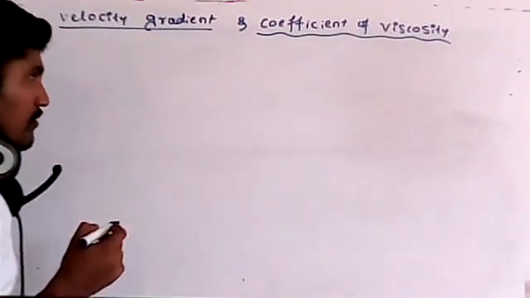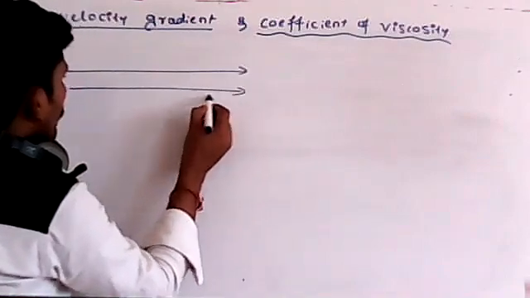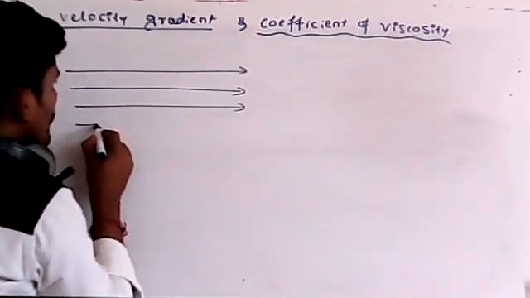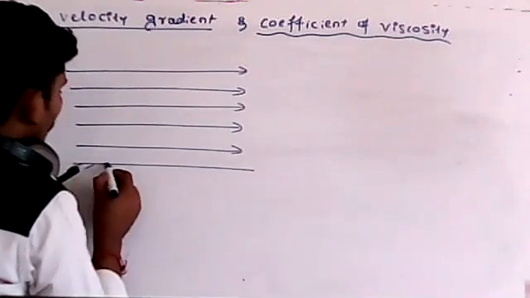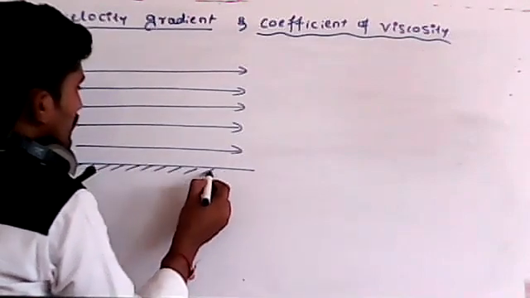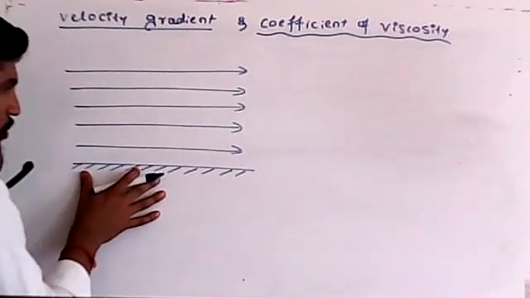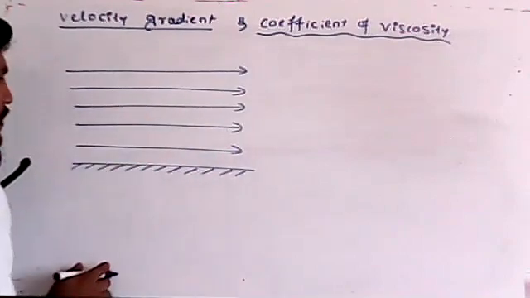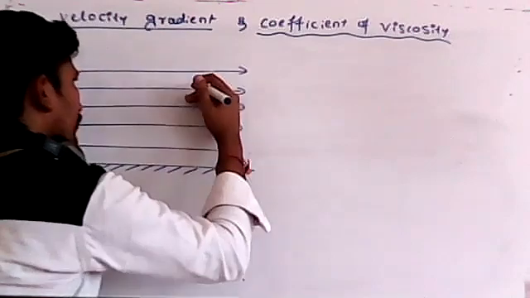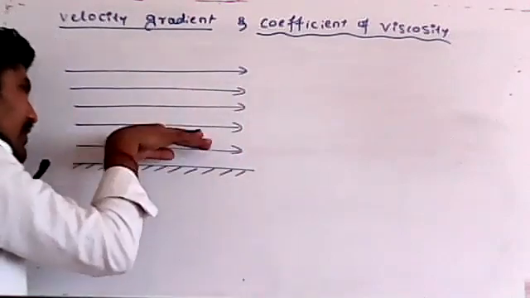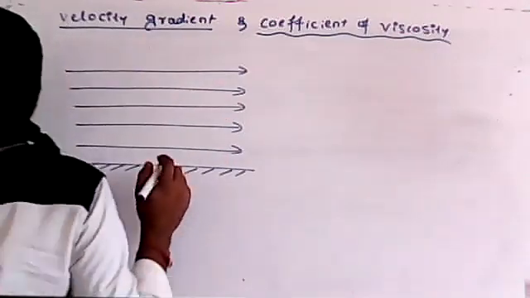It is simple. I already told you, students, viscous forces are tangential forces. For example, if I consider a liquid or fluid flowing on the surface of a solid at ground level, there are different layers.